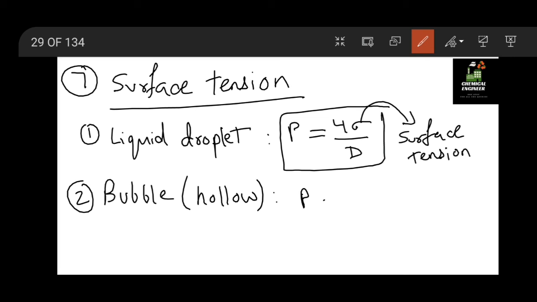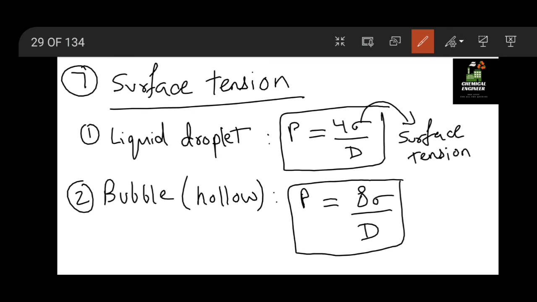Similarly for a bubble, as it is hollow, the force is from the inside as well, so it will be 2 times that of the liquid droplet. So 8 sigma by d. So this is the pressure equation for the bubble and the liquid droplet. This pressure is generally the pressure inside the droplet. Okay, so you have to remember these two equations as well.